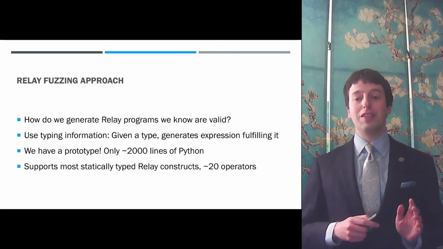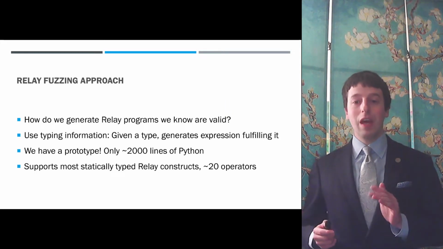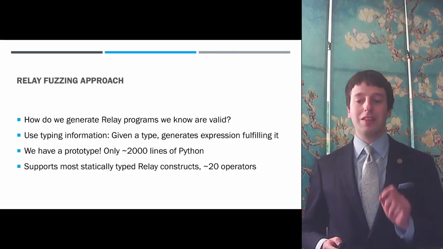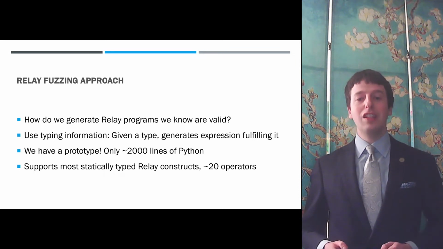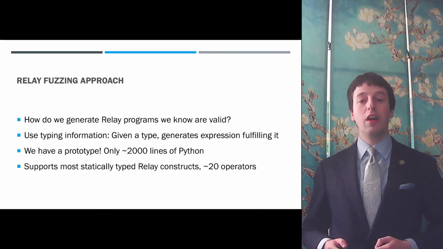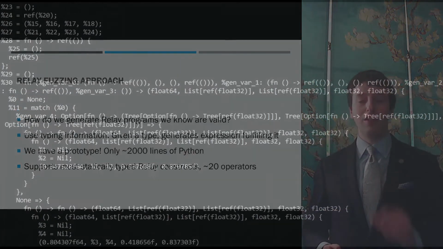In order to fuzz test a compiler, we must be able to generate input programs that are guaranteed to be valid. This way, if there are any errors with generated programs, we know that it is the compiler and not the generator that is at fault. In the case of Relay, we thankfully have the type system to serve as a means of checking that generated programs are valid. The rest of this talk will discuss how we can use Relay's typing rules to build up programs that are guaranteed to be well typed.